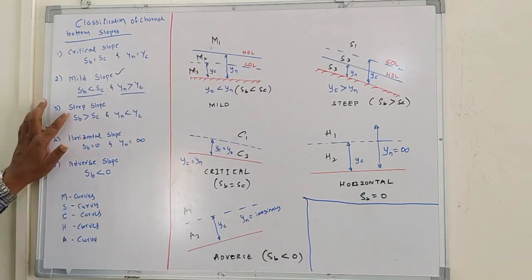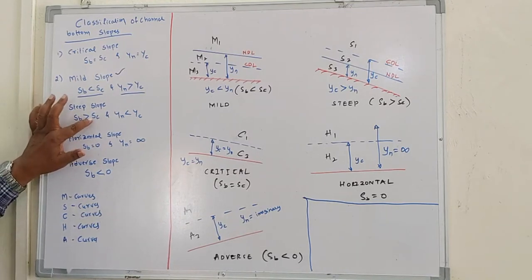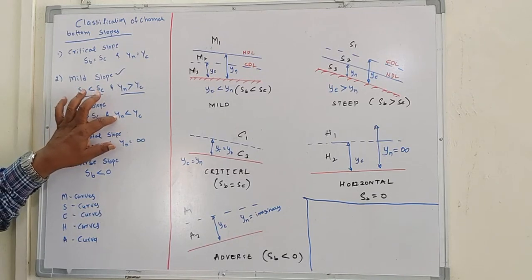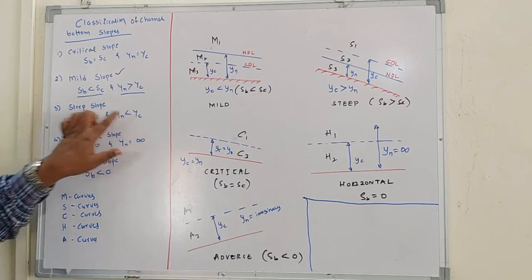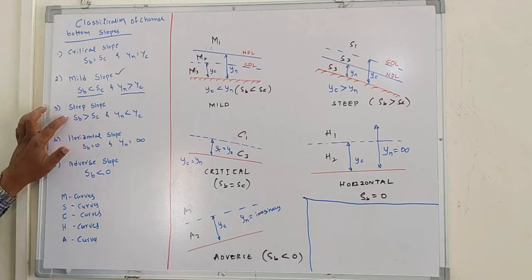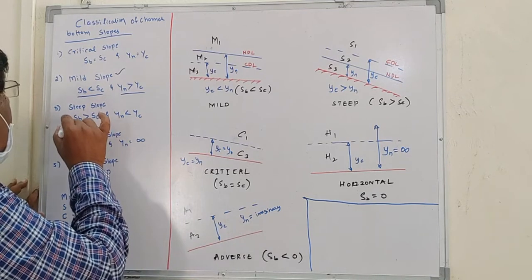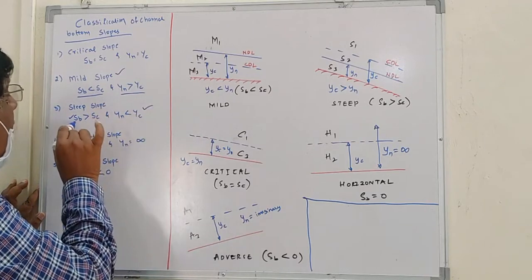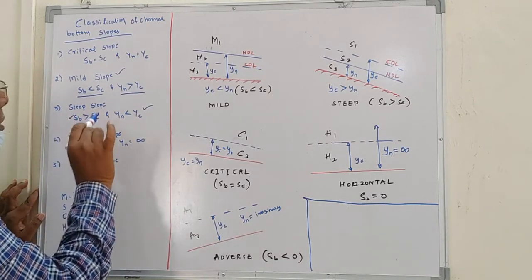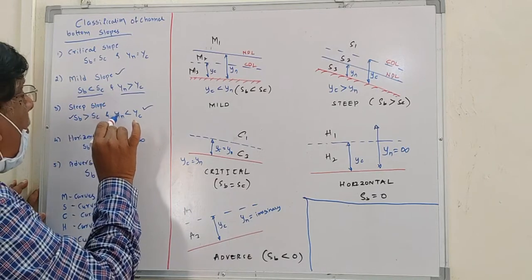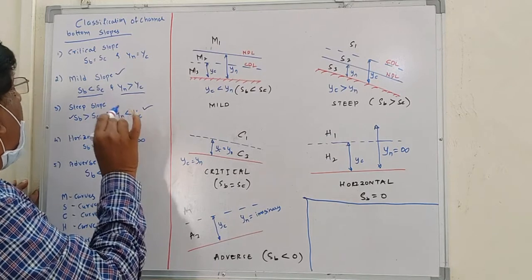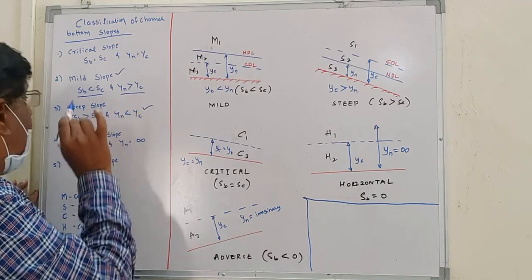Then similarly we have the steep slope. Steep slope means the channel bottom slope is greater than the critical slope and the normal depth of flow in the channel is less than the critical depth. Such slopes are called steep slopes. If these two conditions, channel bottom slope greater than SC and normal depth of flow less than YC, YC meaning critical depth, are satisfied, then that slope is called steep slope.